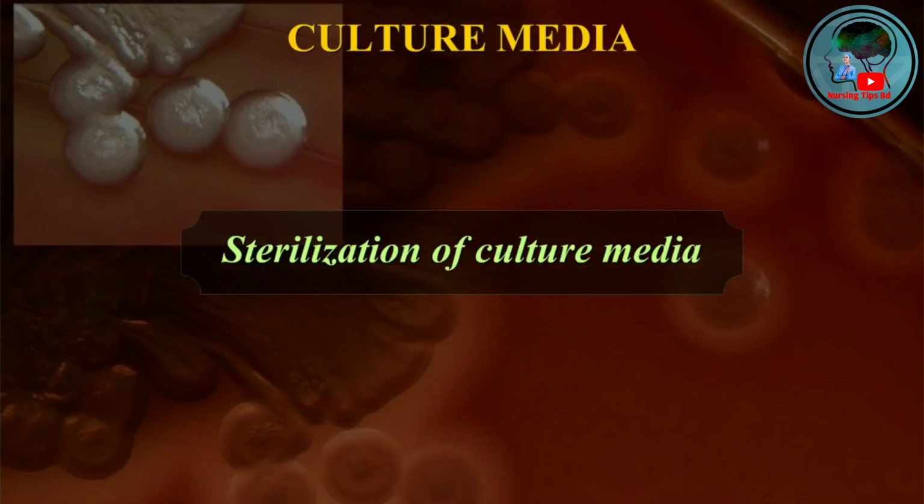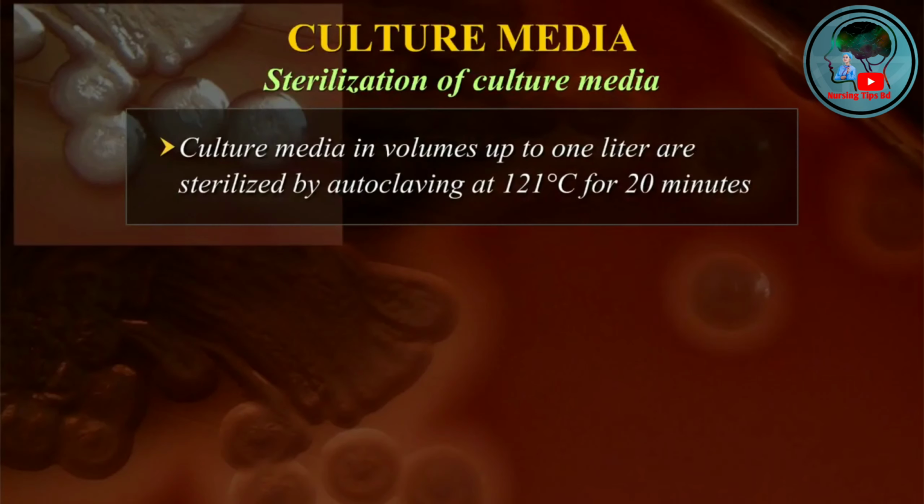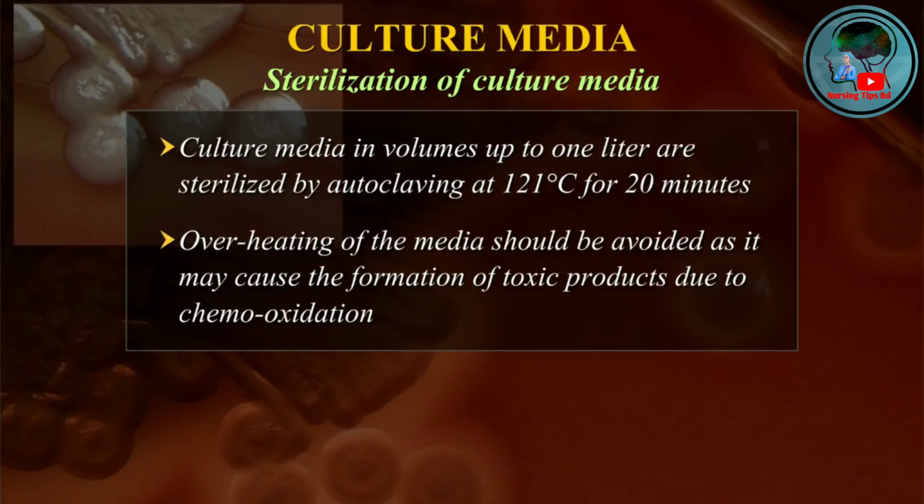Sterilization of culture media. Usually, culture media in volumes up to 1 liter are sterilized by autoclaving at 121 degrees centigrade for 20 minutes. Manufacturer's instructions should always be referred to. Overheating of the media should be avoided as it may cause the formation of toxic products due to chemo-oxidation. Therefore, it is important to optimize the heating process so that sterility is achieved without damaging the ingredients of the medium.